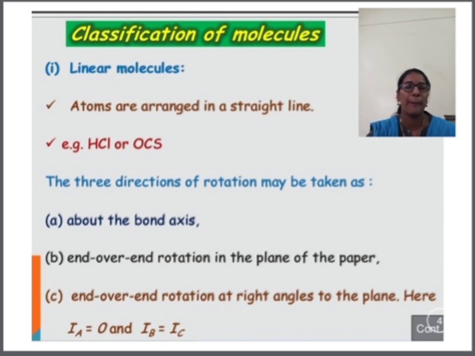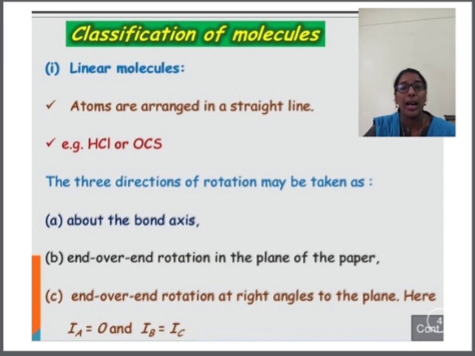Then we can take the second kind of rotation, that is end over end rotation in the plane of the paper. Just take one paper, put the molecule on that paper, and rotate the molecule end over end in the plane of the paper. So we will get a structure like a spinning ball or a spinning egg. Here the moment of inertia is IB, and IB is not equal to 0. Then we can do the third kind of rotation, that is end over end rotation at right angles to the plane. Again we can take a notebook and keep the molecule on that paper.